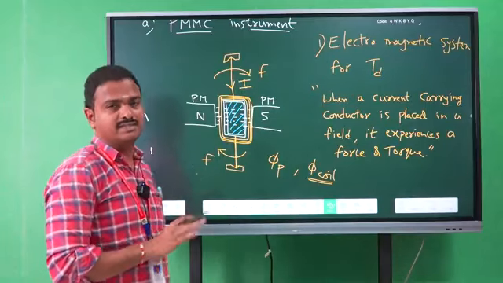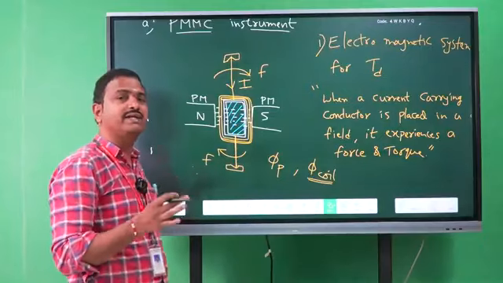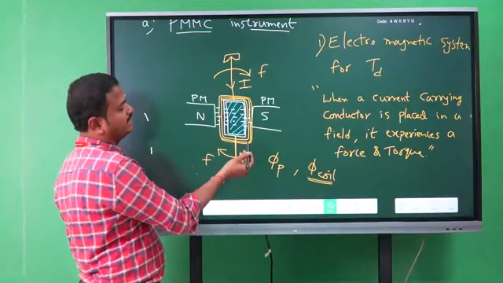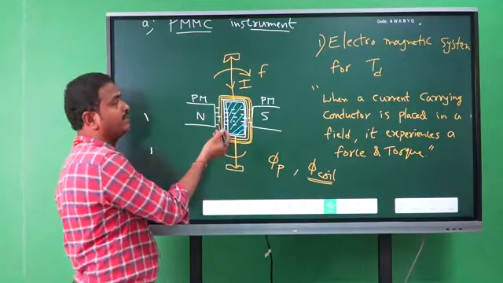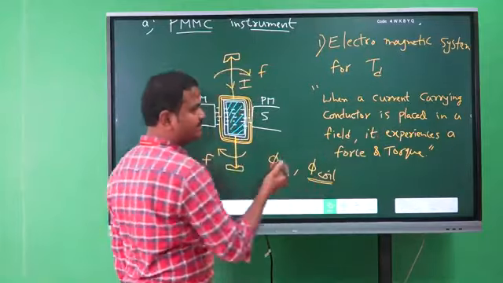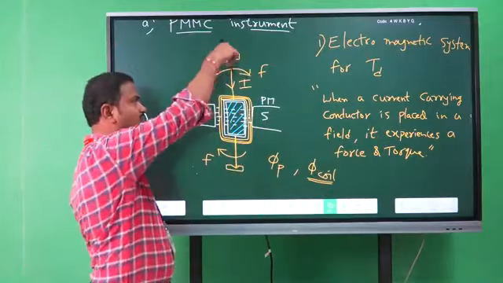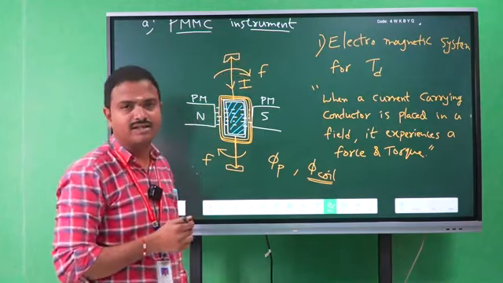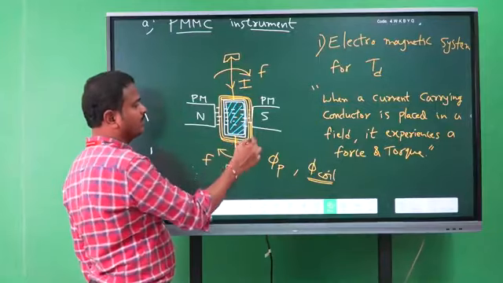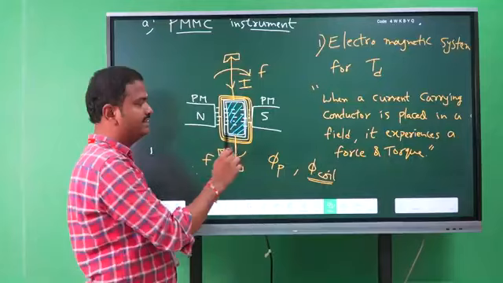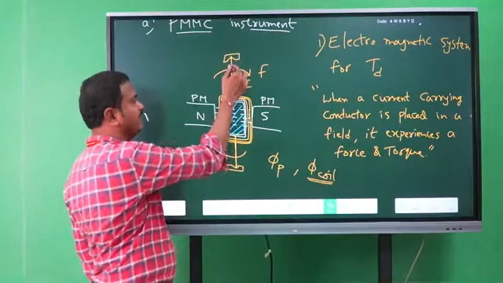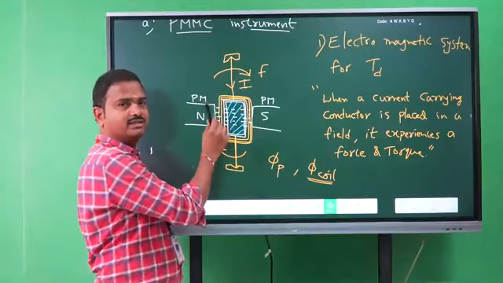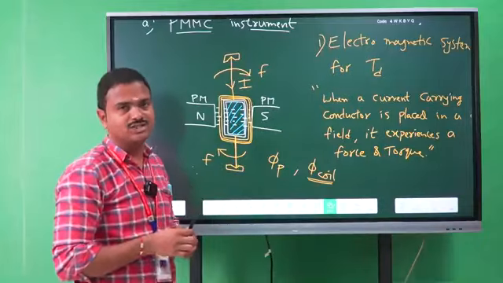So this is the deflecting system. Okay. In the PMMC instrument, we are using an electromagnetic system as the deflecting system. Whenever a current carrying conductor is placed in the magnetic field, it experiences a force. Then the coil will be moving or rotating inside the instrument. Clear? Right. So whenever the coil is rotating or moving inside the instrument, the spindle connected to the aluminum former or coil also rotates, right? So the spindle also rotates inside the instrument.